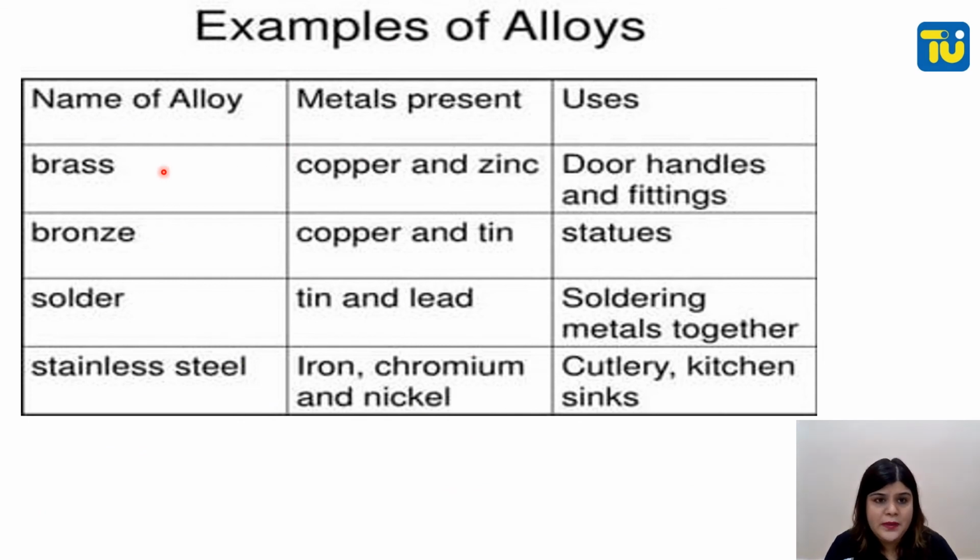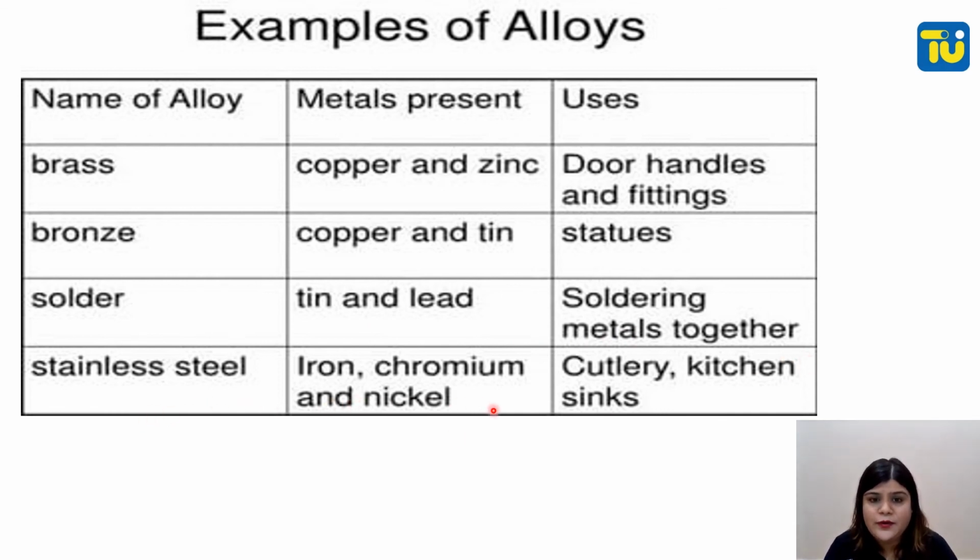Examples of alloys. Brass is made up of copper and zinc, used for door handles and fittings. Bronze, you might have heard the third position person always gets a bronze medal. So copper and tin, for statues and for medals. Solder, tin and lead, for soldering metals together.